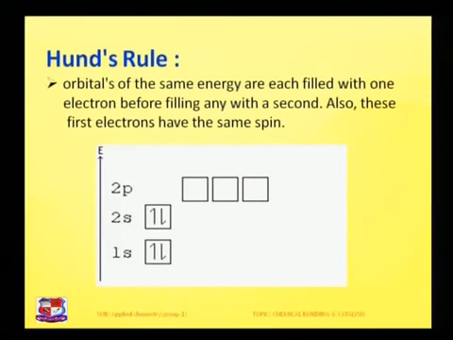For example, in the 1s orbital, a maximum of two electrons can be accommodated, so two electrons are filled. For 2s, again 2 electrons, but in case of 2p, we have seen there are three suborbitals, 2px, 2py and 2pz, as per the three-dimensional structure. So while filling the 2p orbital, one electron will first be filled in each of these with parallel spin, and after that, when 2p is equally half filled, pairing of electrons will take place with the opposite spin, as shown in this 2p orbital.